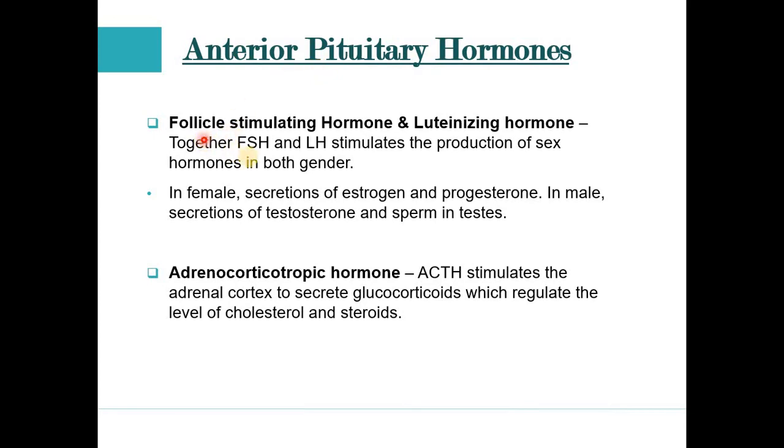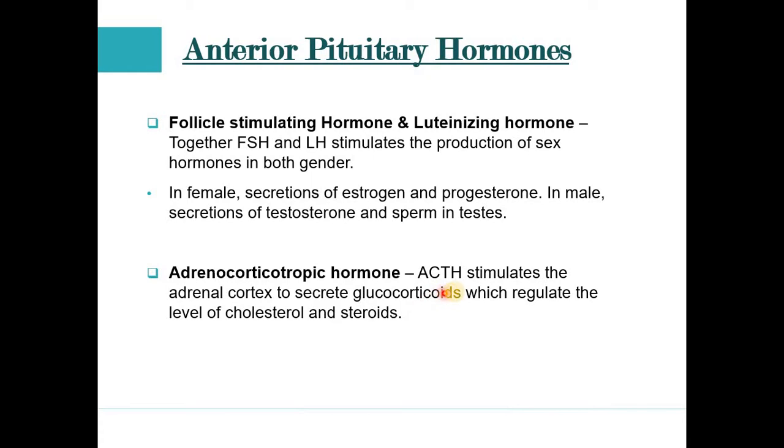Let us have a look at the first two hormones, FSH and LH, follicle stimulating hormone and luteinizing hormone. Together, these two hormones stimulate the production of the sex hormones in both genders. In both male and female, FSH and LH stimulate the production of sex hormones. For example, in the female, estrogen and progesterone are secreted, and in the male, testosterone is secreted and sperm is produced in the testes. I hope the role of FSH and LH is very clear.